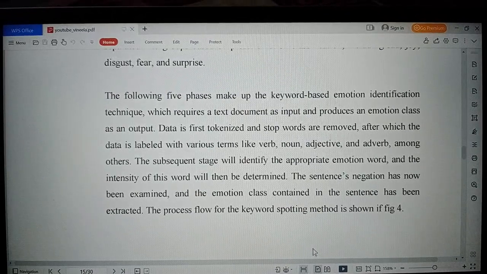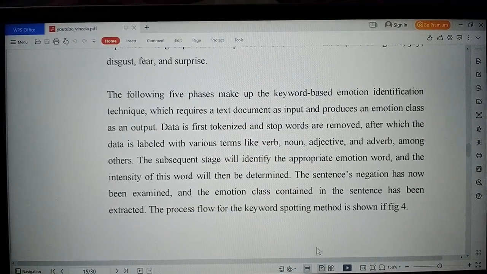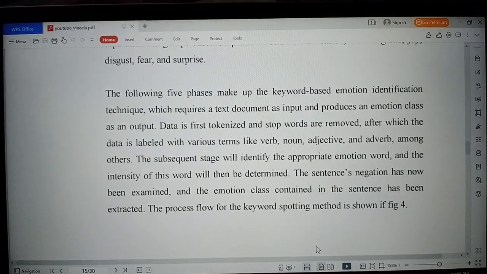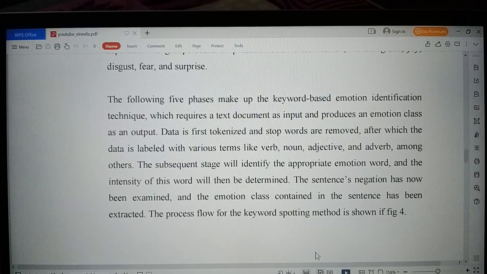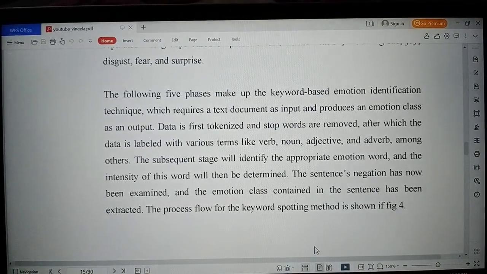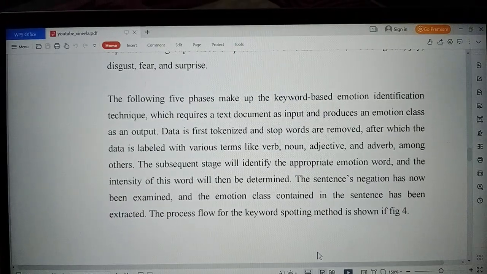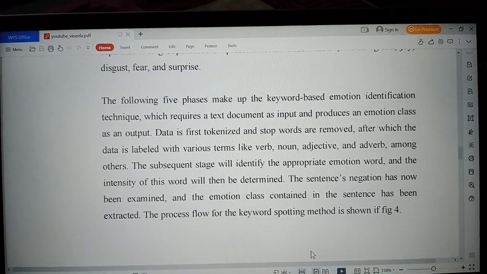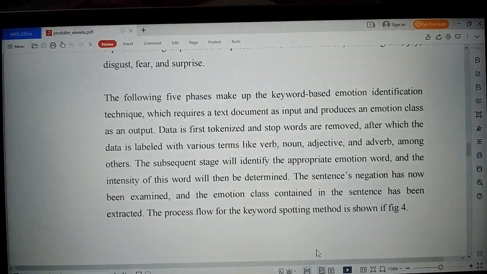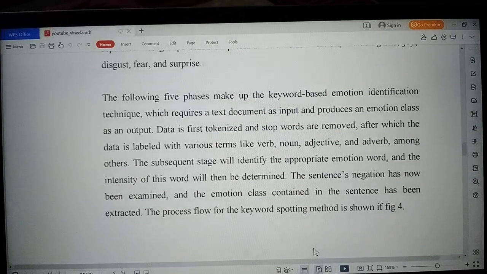Data is first tokenized and stop words are removed, after which the data is labeled with parts of speech like verb, noun, adjective, and adverb, among others. The subsequent stage will identify the appropriate emotion word, and the intensity of this word will then be determined. The sentence negation is then checked and the emotion class contained in the sentence is extracted.